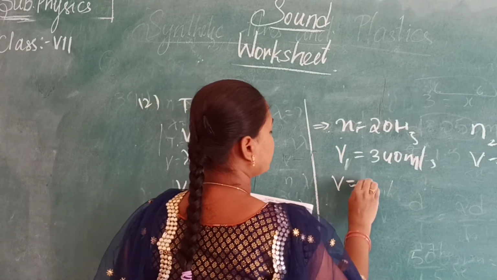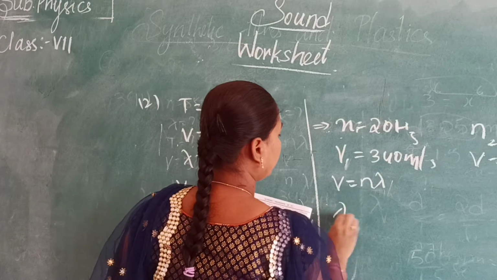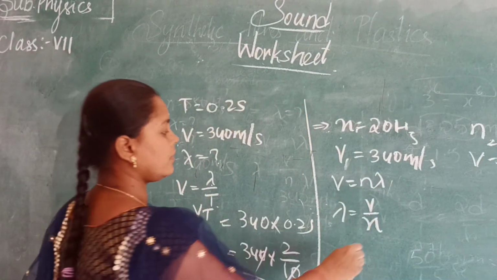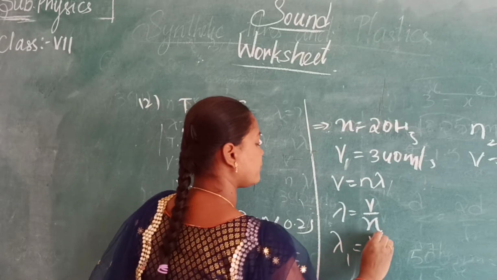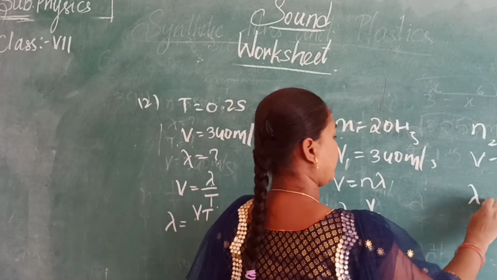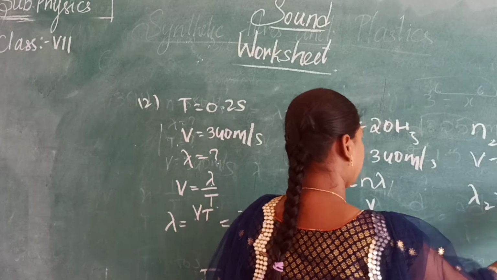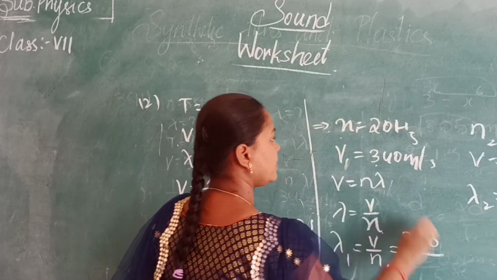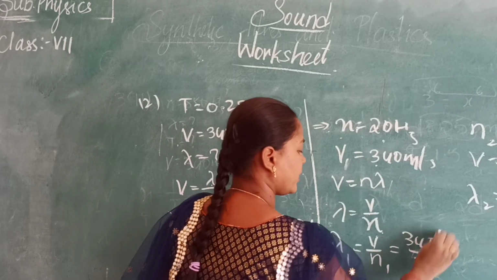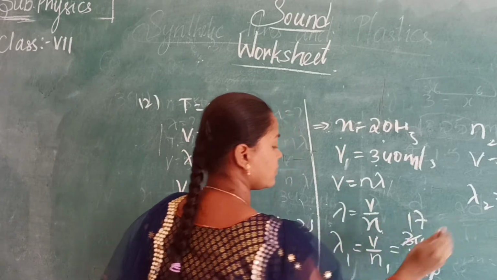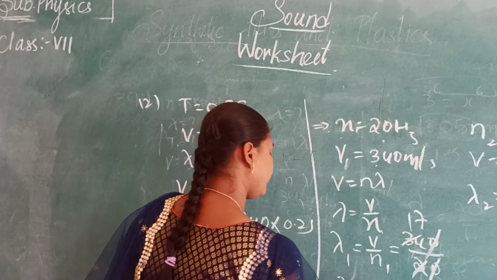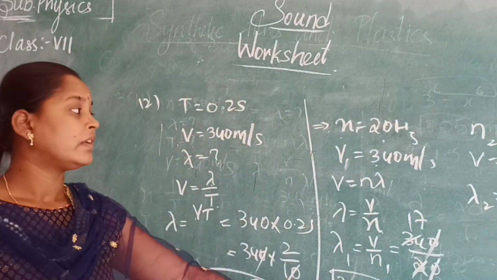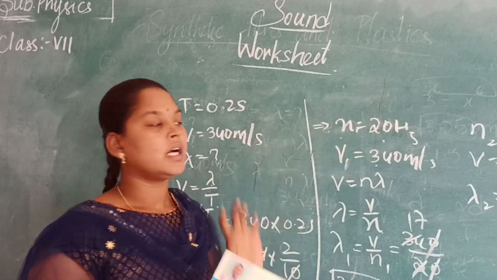We have the formula v is equal to n lambda, so lambda is equal to v by n. As v is the same, we have to change the lambda. So lambda 1 is equal to v by n1, and lambda 2 is equal to v by n2. So v is how much here? 340. And n is 20. The 0 gets cancelled. 2 ones are 2, 17. So lambda 1 is equal to 17 meters. That means the wavelength is 17 meters when the frequency is 20 Hz.